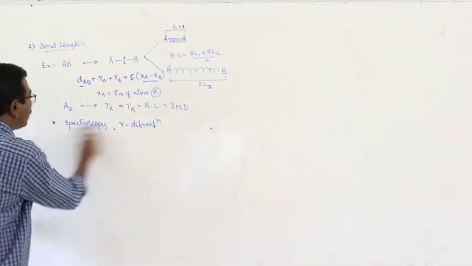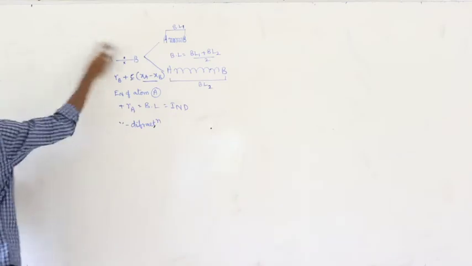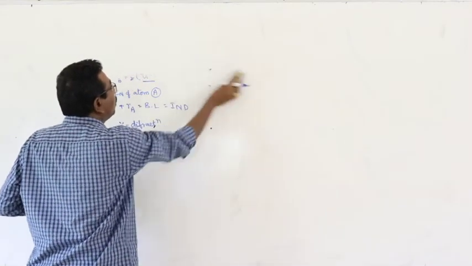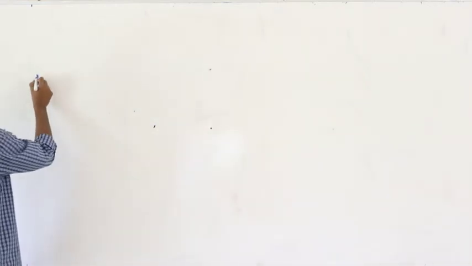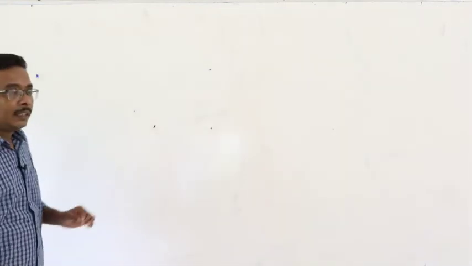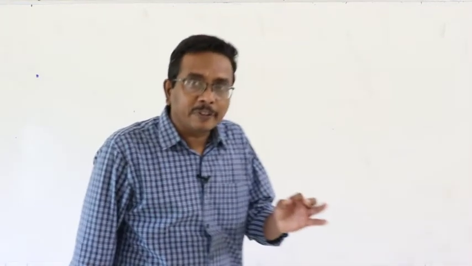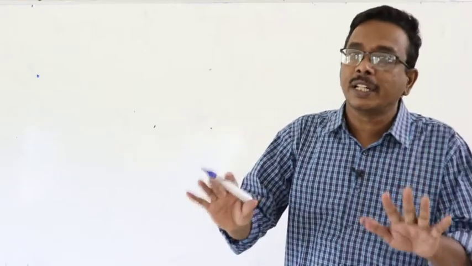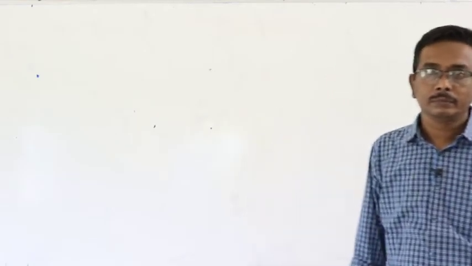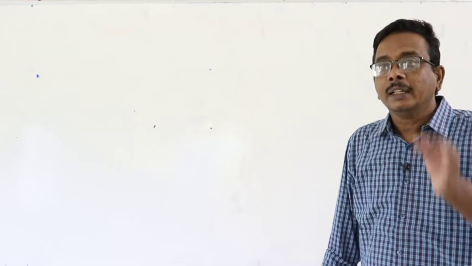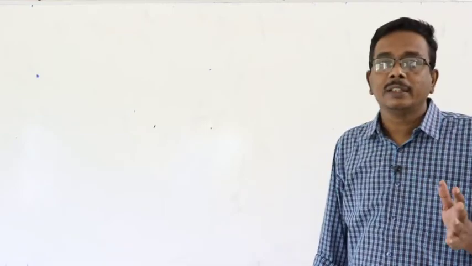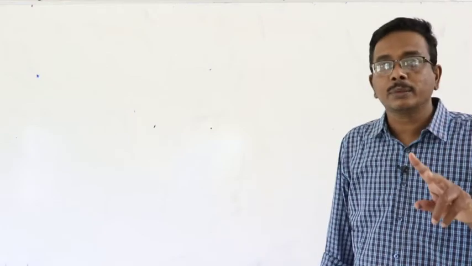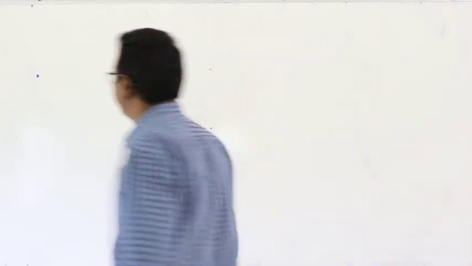Okay. What about the important features that are related to bond length? Here the first one. The bond length between same two atoms in any substance is same. What is the first point? The bond length between same two atoms in any substance is same. Right.